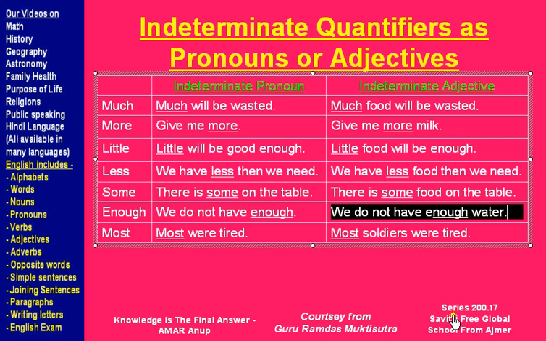We do not have enough water. Most were tired. Most soldiers were tired. So again, when the words tell more about the noun, they are adjectives like here, and when there is nothing to follow these words, they are pronouns.